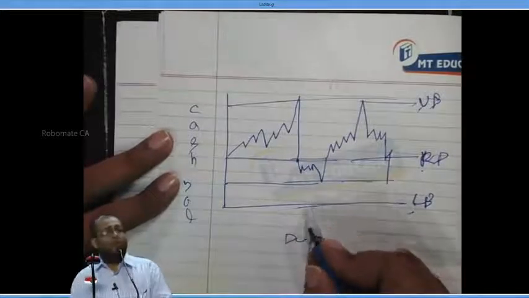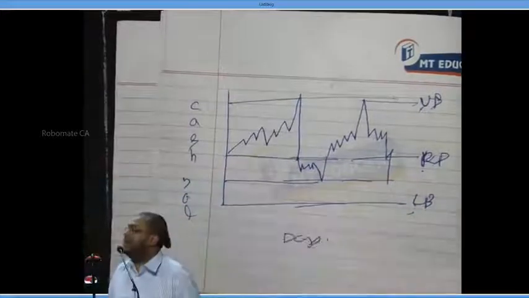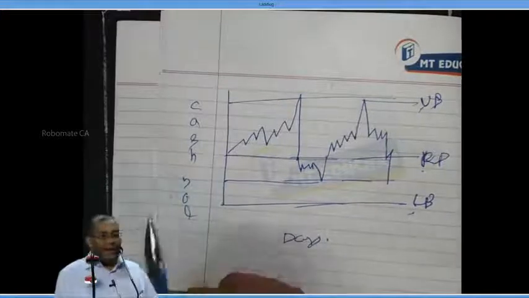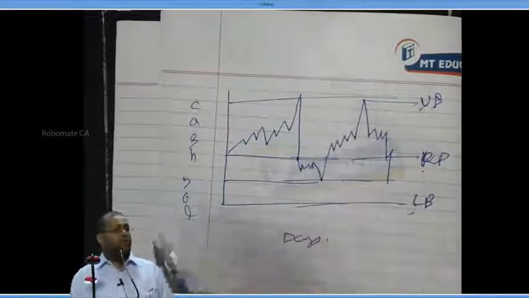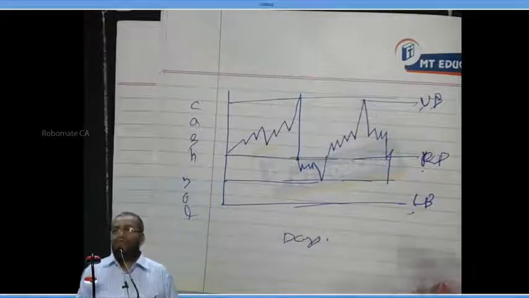When the cash balance touches the lower bound, what should I do? Immediately sell securities to return back to the return point. Are you following what I am saying? No? As long as it is within the upper and lower bound, you need not do anything. The treasury manager can sleep. When will he wake up?